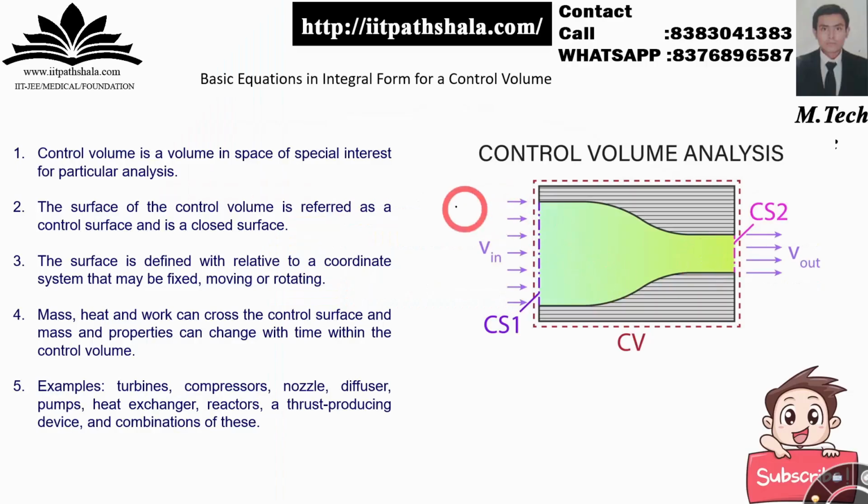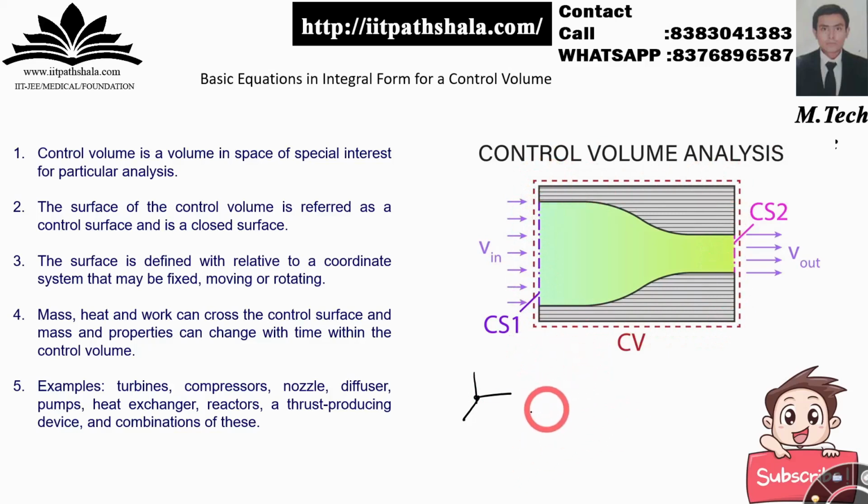Okay, so we are starting with the basics itself. You have heard about control volume in your BTech itself. So control volume is the space of spatial interest for the particular analysis itself. For example, if you want to analyze the rate of change of mass, you can have a particular volume in the space with reference to a particular spatial coordinate system, which can be either stationary or rotating. It depends upon you how you are going to draw your analysis. Okay, so that's a control volume, and the surfaces bounding the control volume are called the control surfaces.